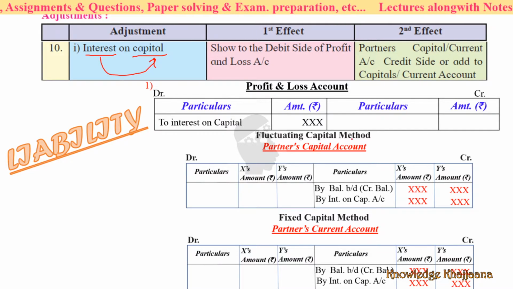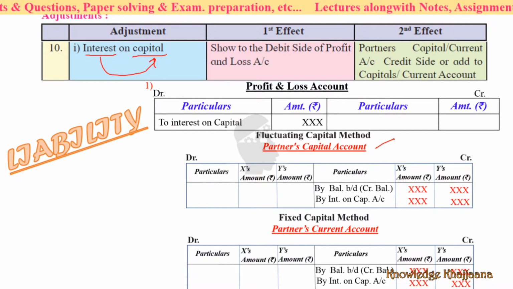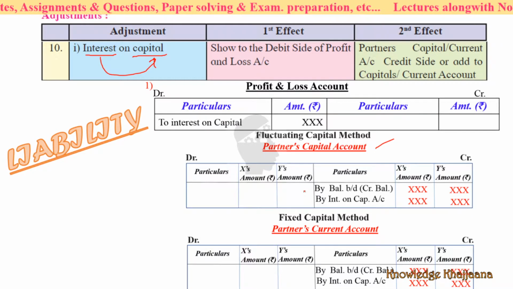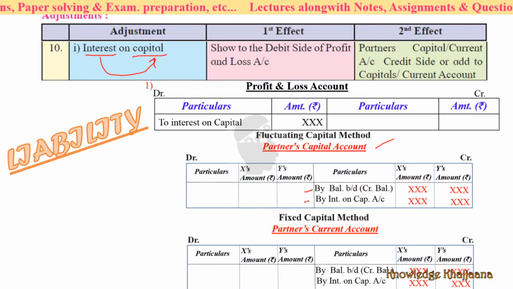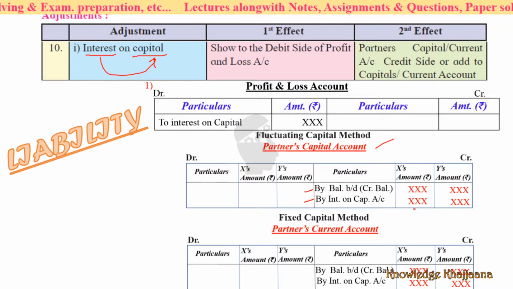All the transactions regarding partners are recorded in only one account, that is the partners' capital account. Okay, so after writing their capital balances, we will write by interest on capital. By interest on capital to both partners or whoever are the partners. This is partner X's amount, interest on capital, Y's amount, interest on capital. As per fluctuating capital account.